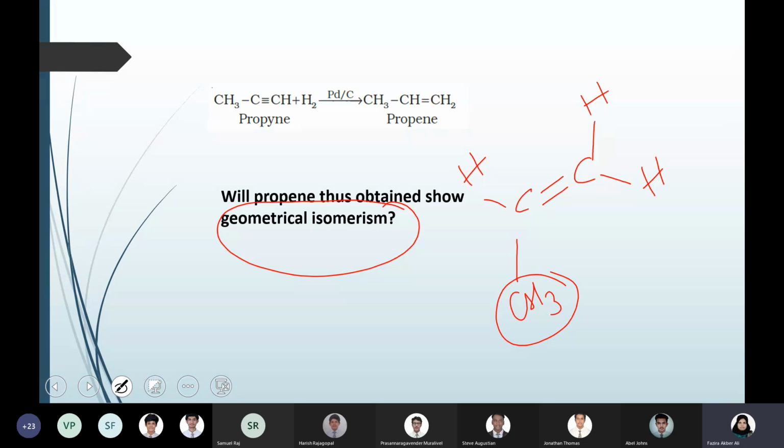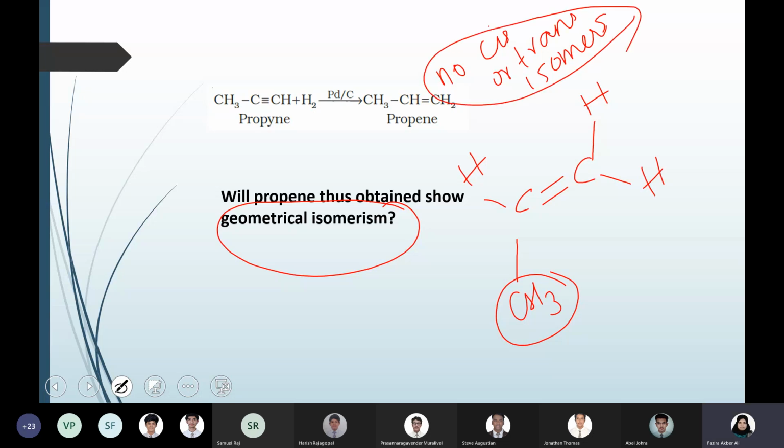There is only one alkyl group and nothing to specify the same side or opposite side. So here no cis or trans isomers for propene. Is it clear?